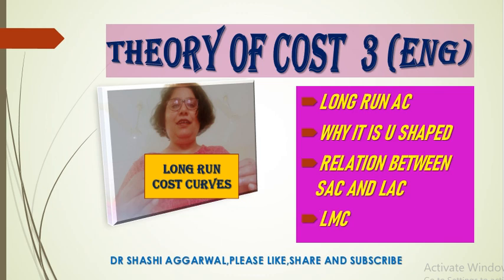Under the cost in the long run, we are going to cover the long run total cost, long run average cost, and the reasons why it is U-shaped, and what is the relationship between the short run average cost and the long run average cost, and what is the relationship between the short run marginal cost and the long run marginal cost.